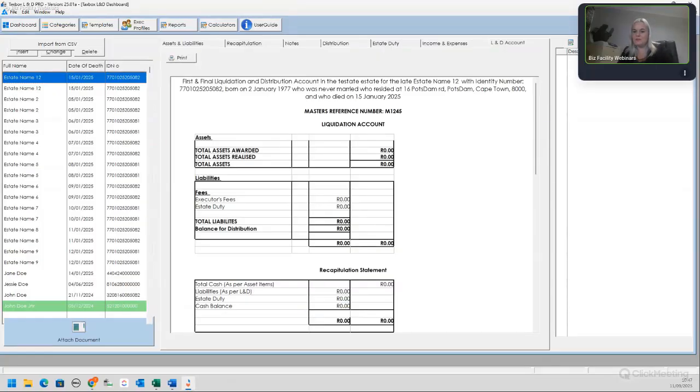And then Sarita's saying we normally add a paragraph below my total assets. Would it be possible for me to include that? Okay.